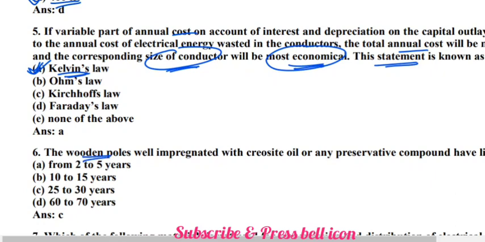The wooden poles well impregnated with creosote oil or any preservative compound have a life of how many years? That is 25 to 30 years. So C is the correct answer here.